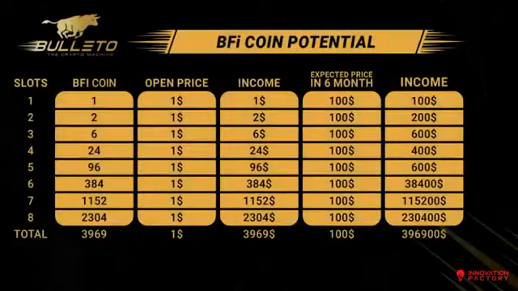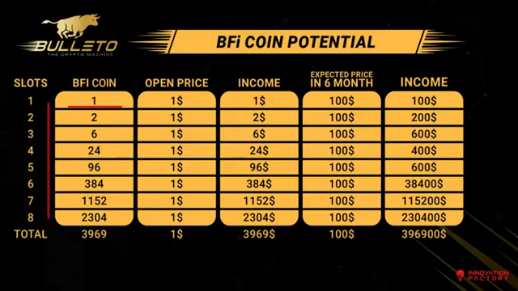Another amazing benefit of Bulleto smart contracts is the reward system. Each time you invest in Bulleto, you are rewarded with free BFI coins. With each slot, the reward multiplies, and at the end of 8 slots, you end up getting rewarded with 3,969 BFI coins. The starting value of one BFI coin is $1, making the total reward worth $3,969.